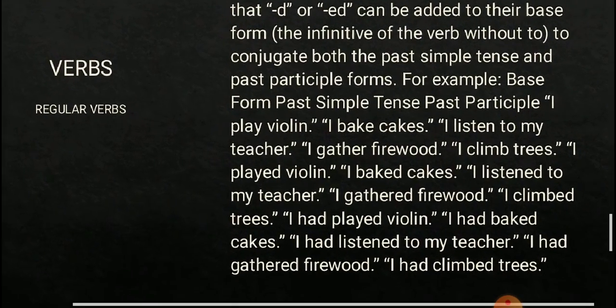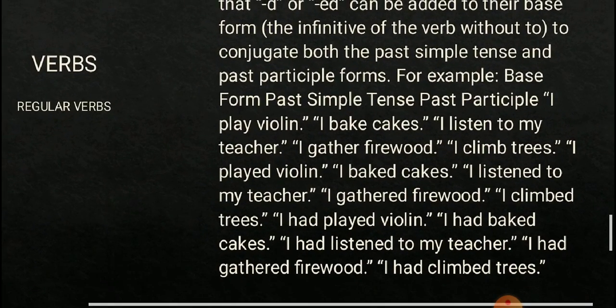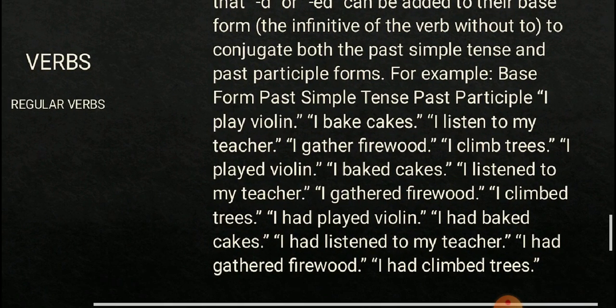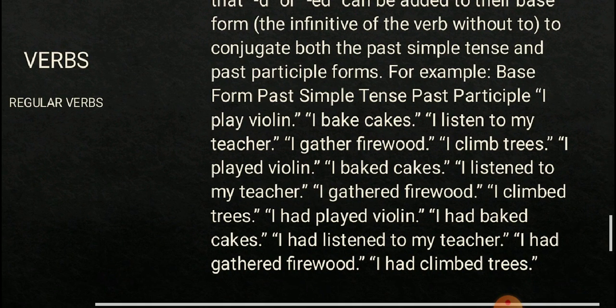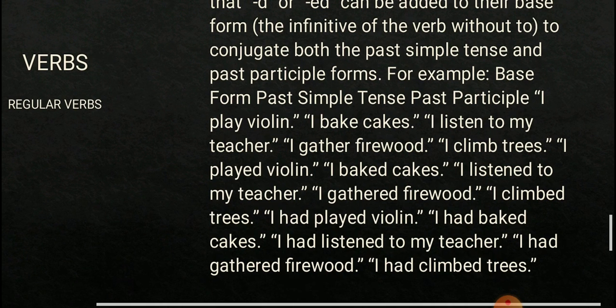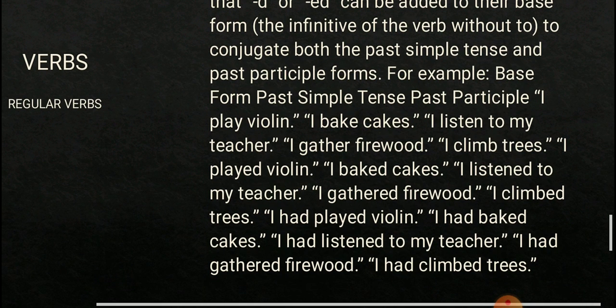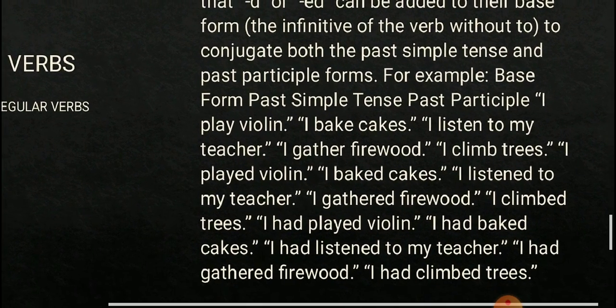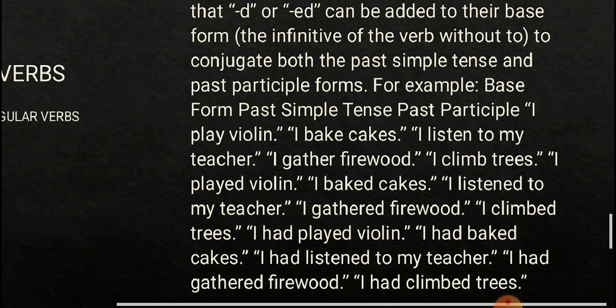For example, the base form is "I play a violin." When we say "I play a violin," we are using the base form of a verb. The past tense of that verb is "I played a violin." Here ed has been added to the base form, and "I had played violin." Here also ed has been added in order to make the past participle.